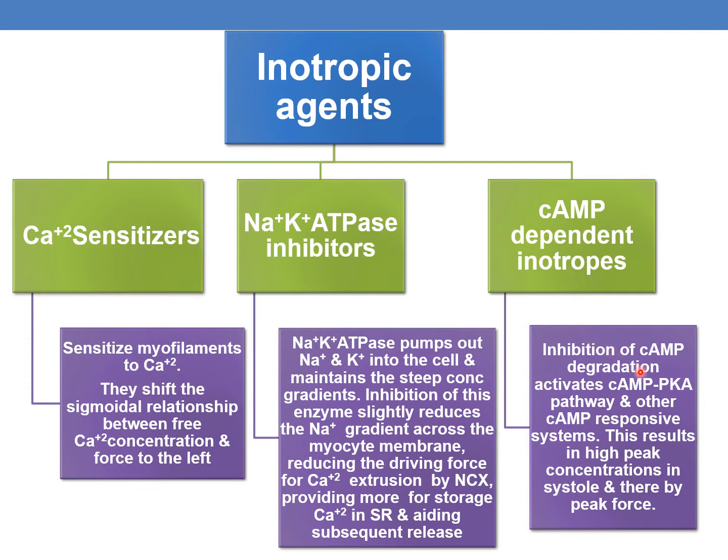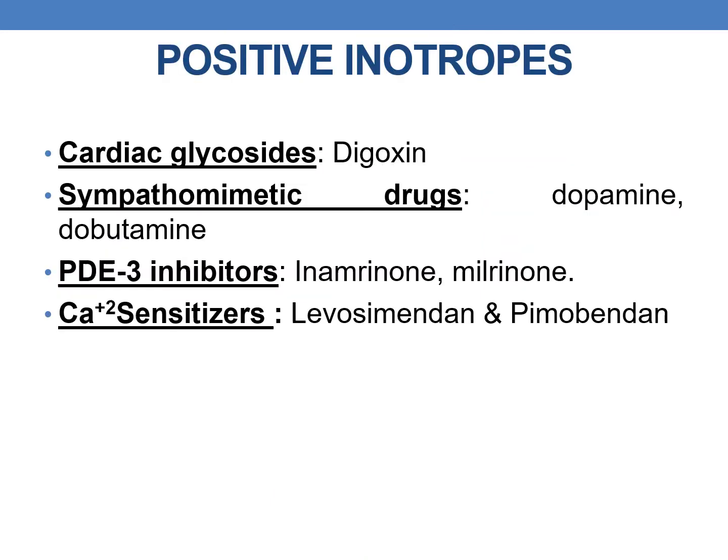Inhibition of cyclic AMP degradation, especially by PDE inhibitors, activates the cyclic AMP PKA pathway and other cyclic AMP responsive systems. And this results in high peak concentrations of calcium in systole and thereby peak force.